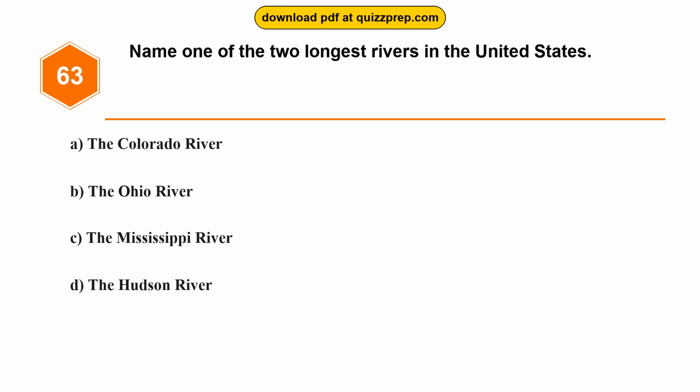Question 63. Name one of the two longest rivers in the United States. Option A, the Colorado River. Option B, the Ohio River. Option C, the Mississippi River.